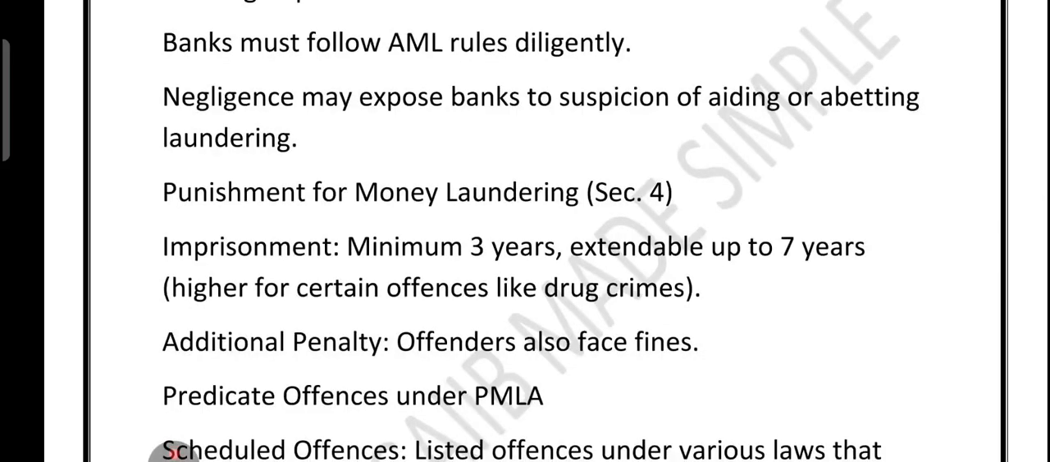What about punishment? Punishment is also very strict. Anyone guilty can face minimum 3-year jail, which can go up to 7 years or more for serious crime like drug trafficking. On the top of that, there are very heavy fine also.